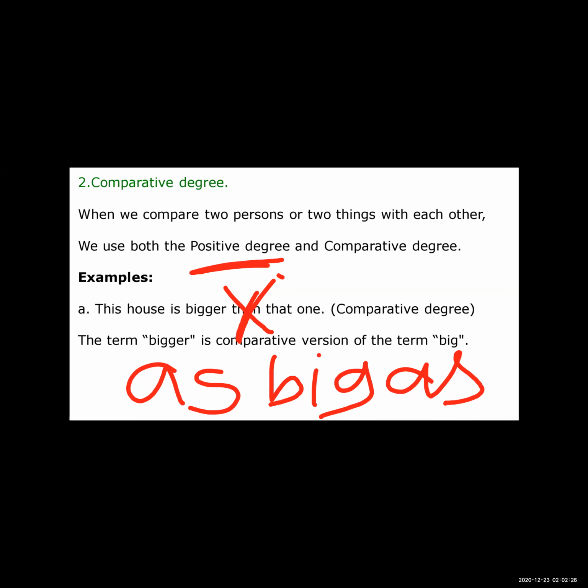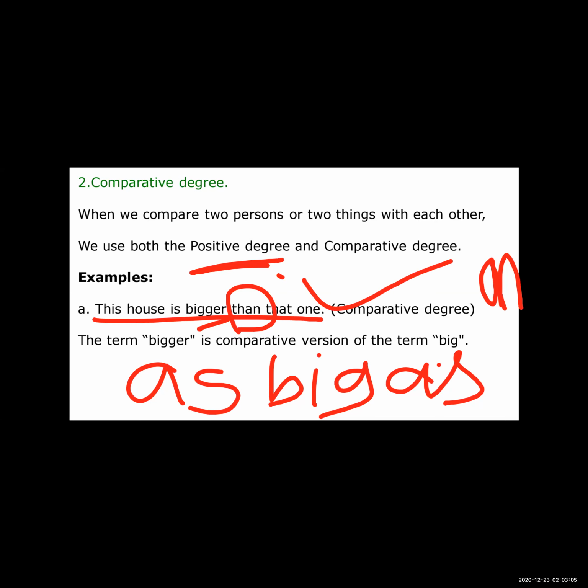Here is how to identify the comparative degree example and the positive degree example. When you have to find the comparative degree example, you have to see er plus than in the sentence. By using than we compare one thing to the other. So er plus than is the example of the comparative degree. The term bigger is the comparative version of the term big.